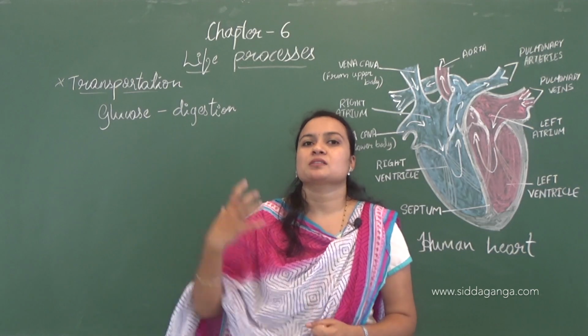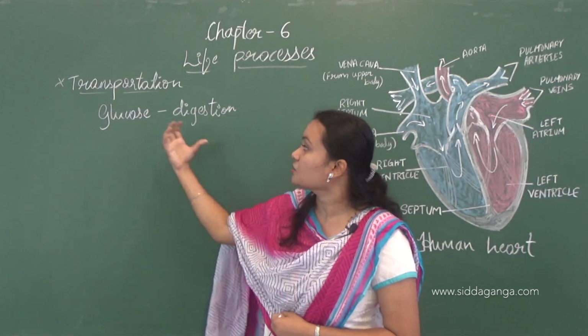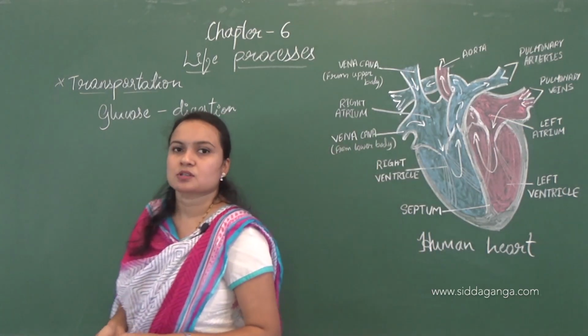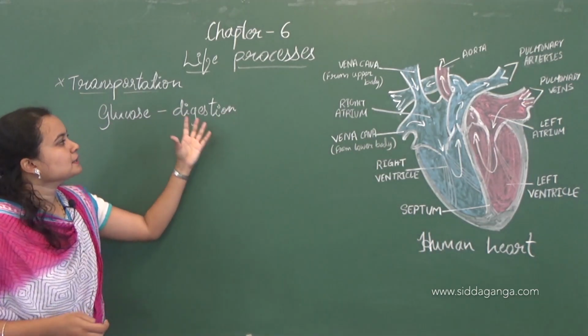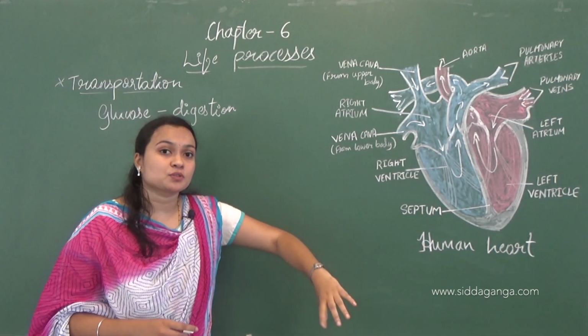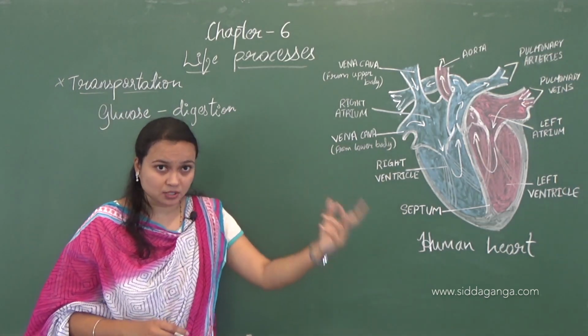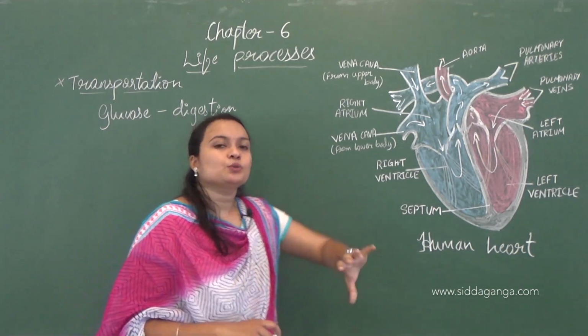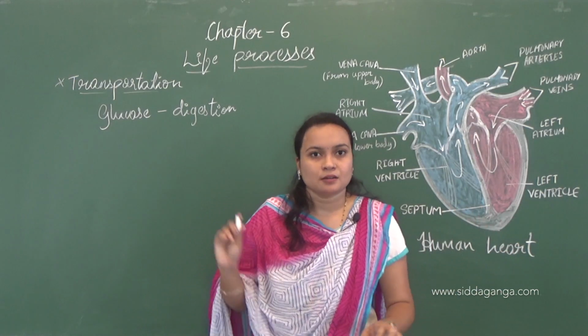That means the complex food material will break down into simple molecules. So one of the molecules is glucose. This glucose will be absorbed from the small intestine, and it is transferred through the blood vessels to each and every cell, right?